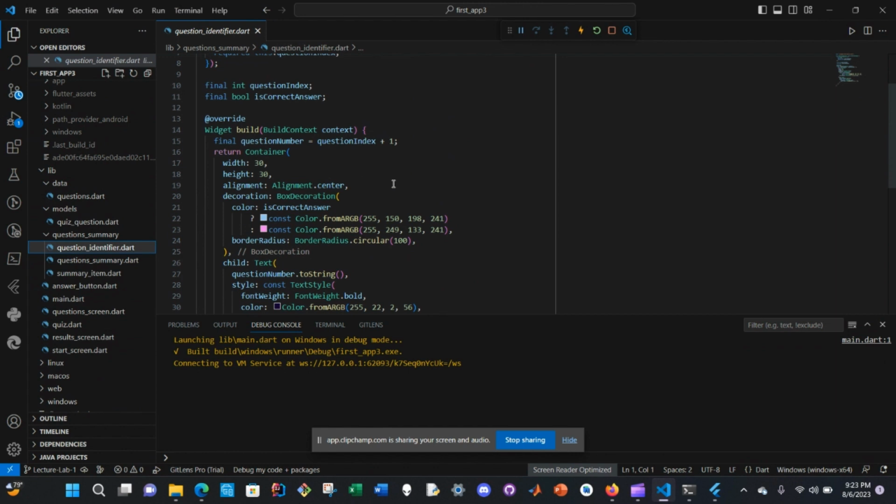We also learned about if statements, which are a great way of setting content conditionally. We also learned about ternary expressions, which give you a more concise way of setting content conditionally.